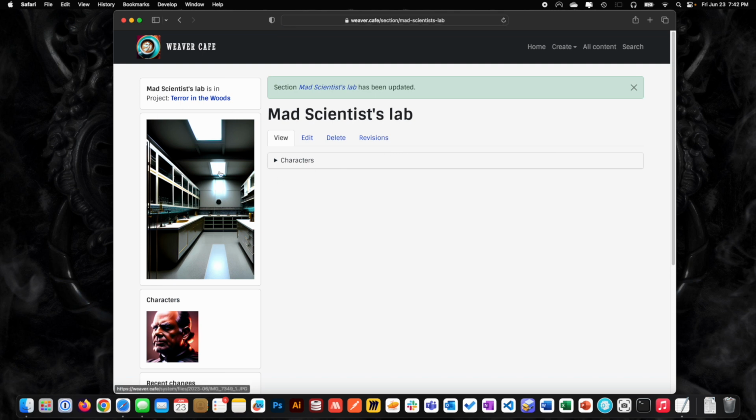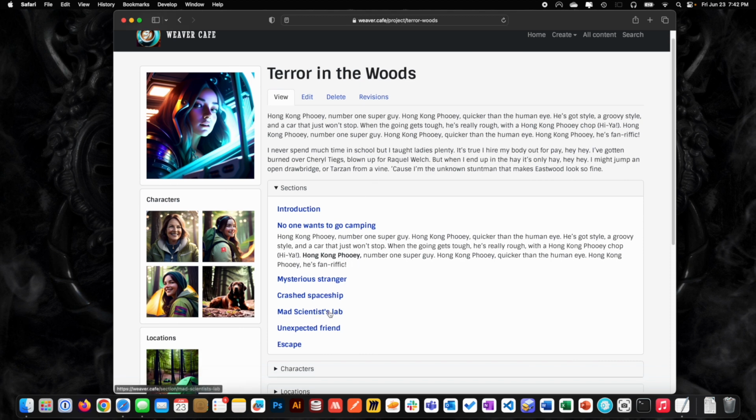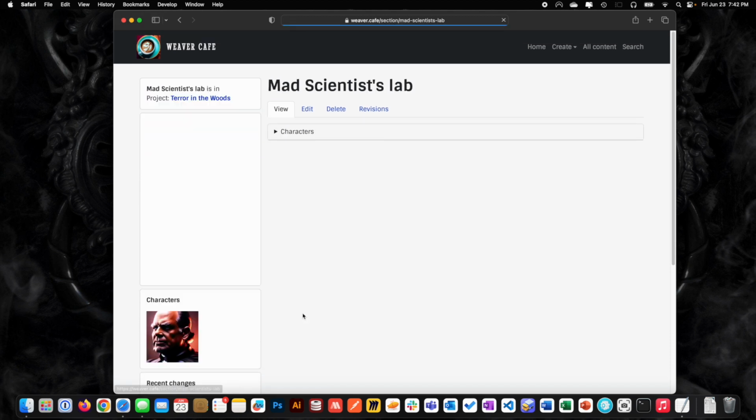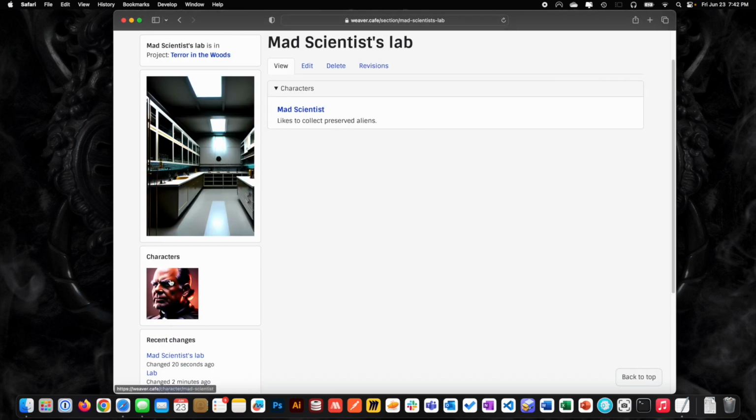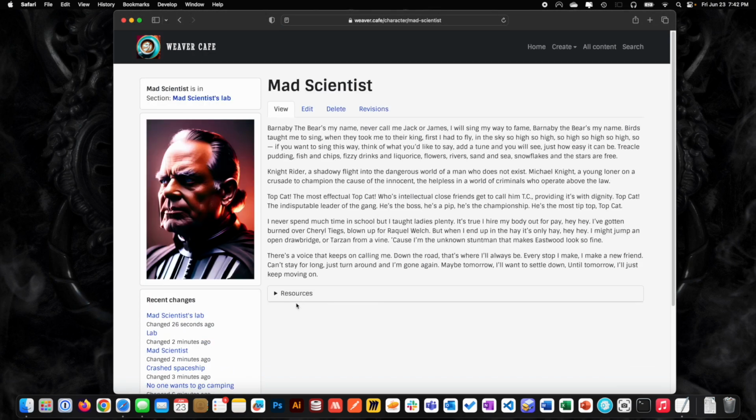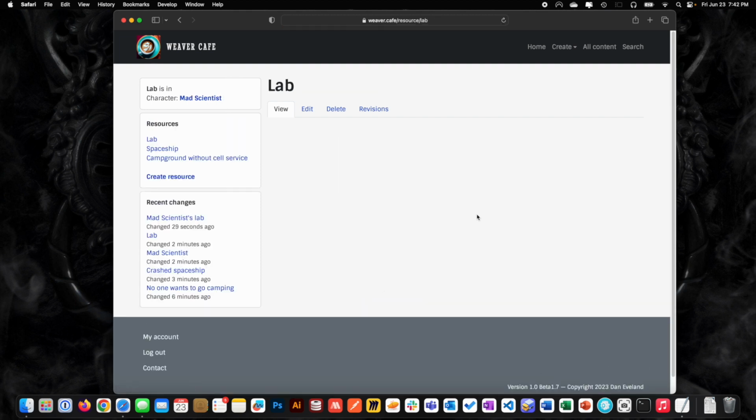All right, so here's the clean mad scientist lab. Here's the mad scientist that's here. Very cool. It shows here the mad scientist likes to collect preserved aliens, right? That kind of stuff. This one is in this location, or this is a section. The mad scientist lab has a character of the mad scientist, right? The mad scientist has a resource of more information on his lab. You could connect this to the section of the lab.